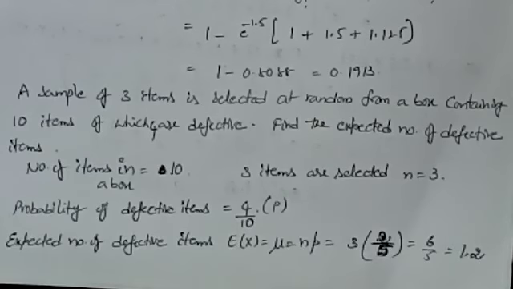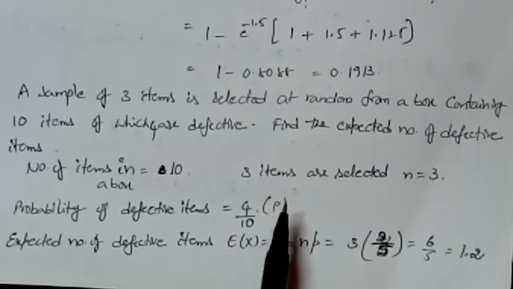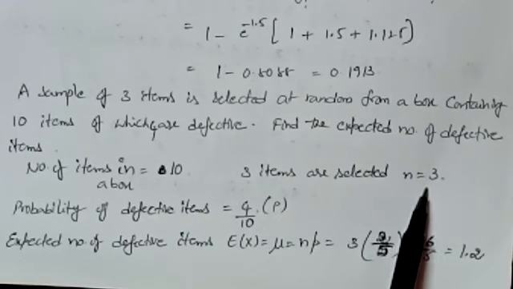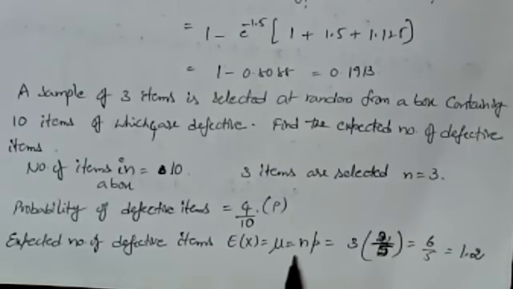That is the probability of defective items as 4 by 10, that is 2 by 5 if you cancel. So this probability of defective items is P, and the 3 items selection from the box is N as 3. So mu or lambda is equal to N into P, 3 into 2 by 5, that is equal to 6 by 5, that is equal to 1.2.